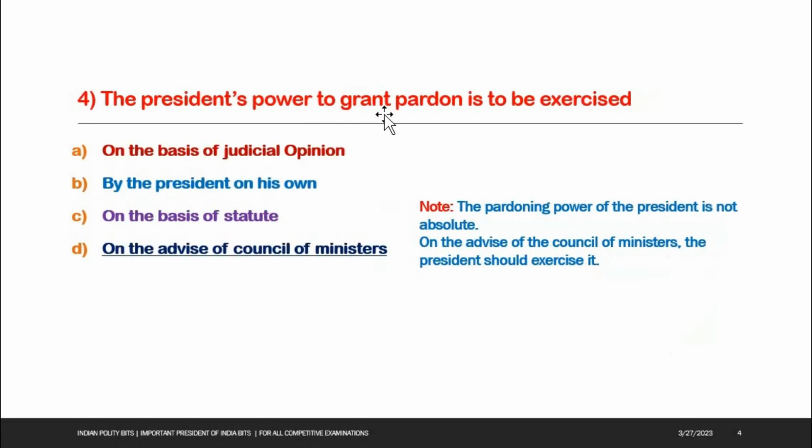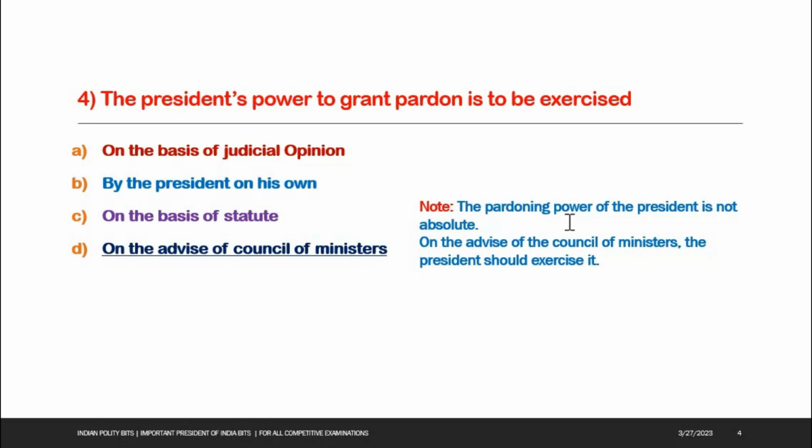Next one, the president's power to grant pardon is to be exercised: A. On the basis of judicial opinion, B. By the president on his own, C. On the basis of statute, D. On the advice of Council of Ministers. Option D is the right answer, on the advice of Council of Ministers.